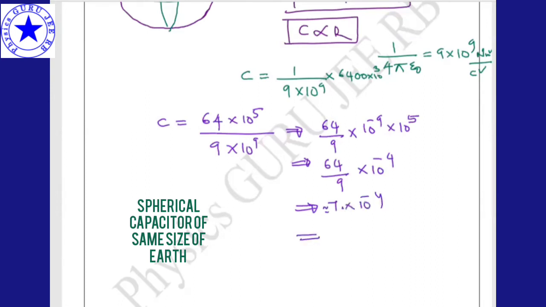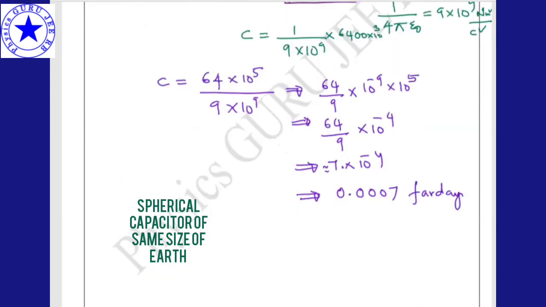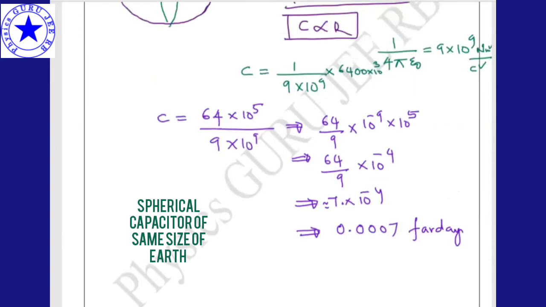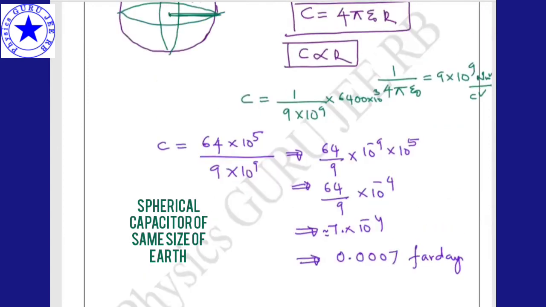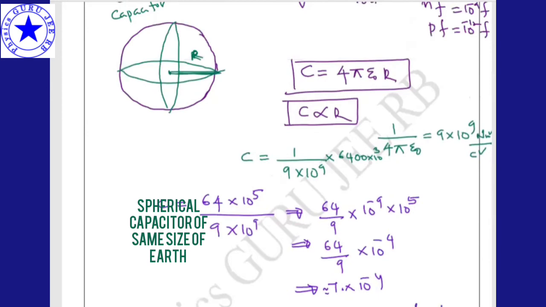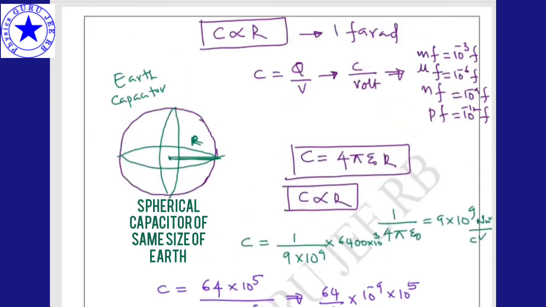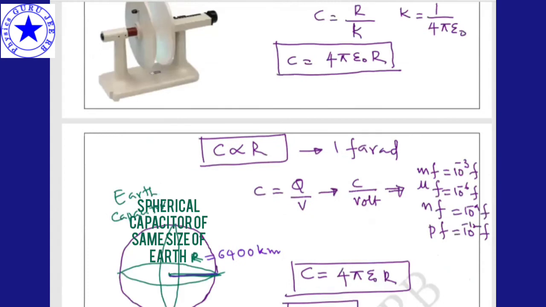That means I am getting 0.0007 farads. That means the Earth, that much big a sphere, is not able to produce even 1 farad, it is able to produce only 0.007 farad. Hope you got this point, everybody. Right? This is nothing but 6400 kilometers.